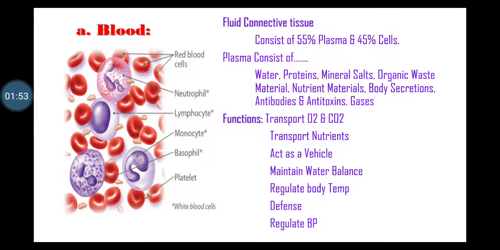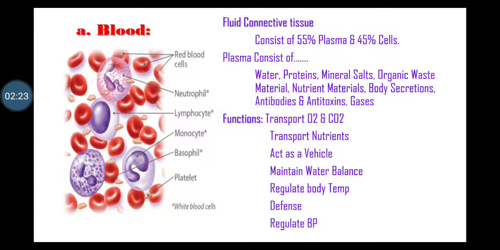Nutrients material: amino acid, glucose, fatty acid, glycerol, vitamins and minerals. Body secretions, for example, hormones maintain the growth, development and metabolism in body. Enzyme act as a catalyst in chemical reactions. Antibodies and antitoxins. Last, gases like oxygen, carbon dioxide and nitrogen, etc.